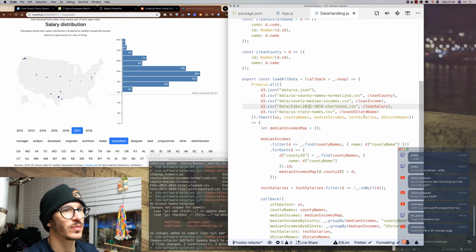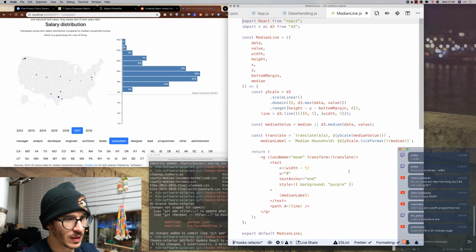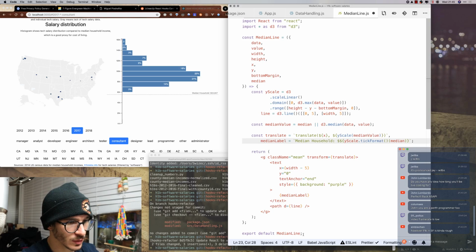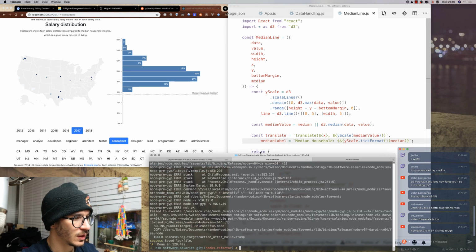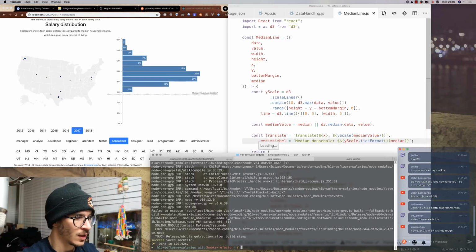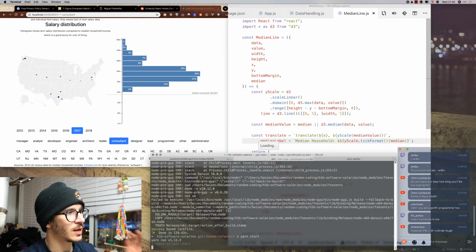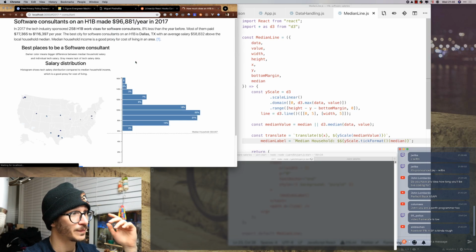How do I... So my VS Code is acting funny and not giving me a chance to switch this to React mode. There we go. It was a bit too small. So React mode. Got the median line. Did Yarn finish updating? Yarn did finish updating. Cool. I'm gonna run Yarn start again, and we're gonna see the data visualization with the smaller data set. That's showing up here in a couple of seconds.